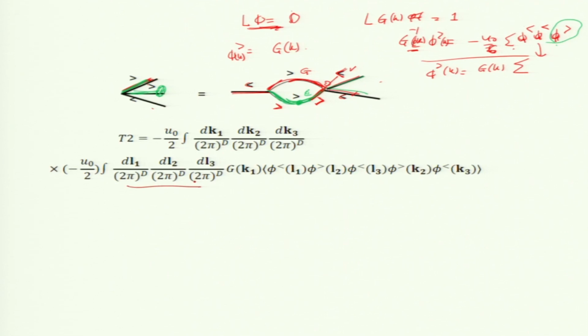So, this integral will be 3 L's. I write L1, L2, L3 for coming from here, and this is original dk1, dk2, dk3. This is a delta function which I am not writing here, and so one Green's function is here. The 3 L's, 1L1, 1L3, these are 2 less guys, 1 greater guy which is coming from here, and 1 greater which is here, and 1 less.